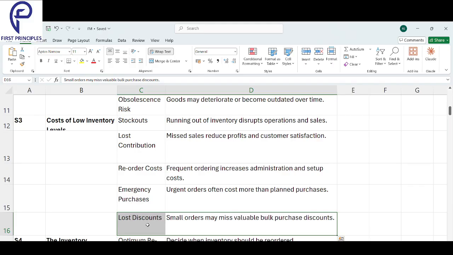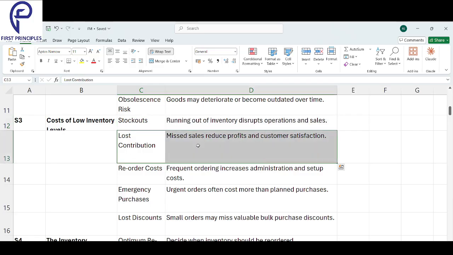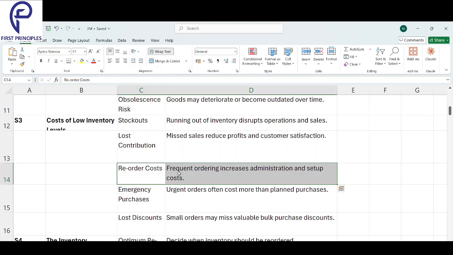So first is stockout. What is a stockout? It means you might run out of inventory. You don't have any goods, so from where will you get them? You will lose sales. Lost contribution means missed sales, which reduces profits and customer satisfaction. You're losing money. Next is reorder cost. Frequently reordering will increase your administration cost and setup cost.